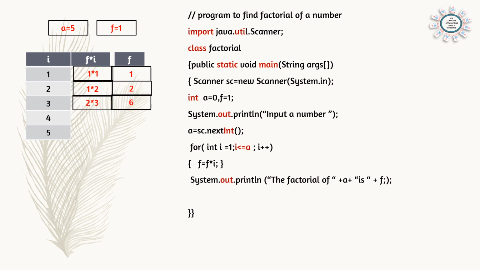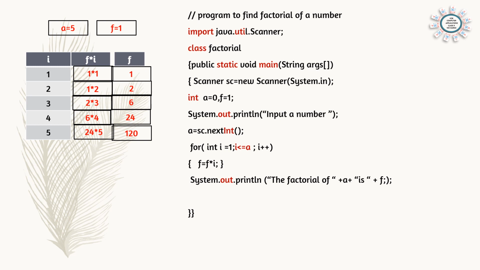That is 6. And now the new value of f is 6 and i is 4. So 6 into 4, answer is 24. And last time i is 5. f into i, 24 into 5, that means 120. So like this we will get the factorial. You can find for yourself. If you multiply 1 into 2 into 3 into 4 into 5, the answer is 120. So in this way we can find the factorial. The main line is f = f * i.